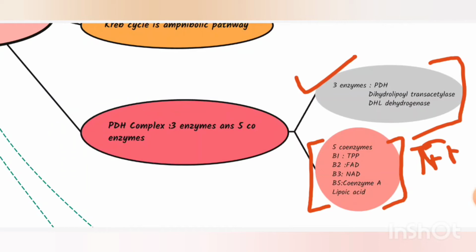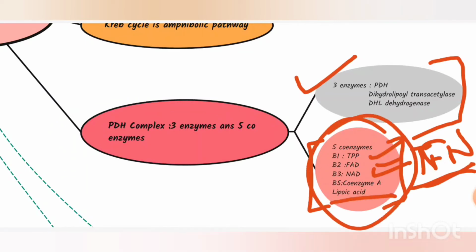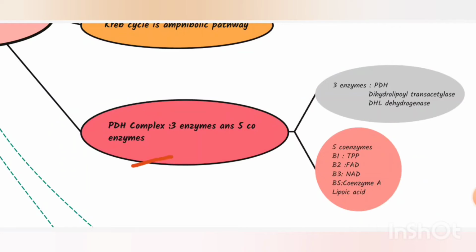Remember by the mnemonic TFN. TFN, like B1 is TPP, thiamine pyrophosphate, B2 is FAD, and B3 is NAD, so TFN. And B5 is coenzyme A and lipoic acid. So these are the 5 coenzymes involved in link reaction.